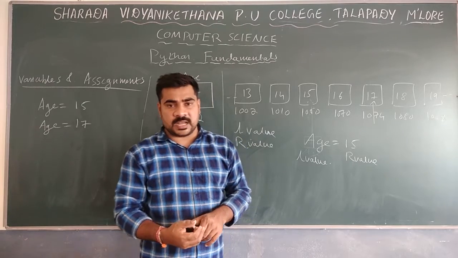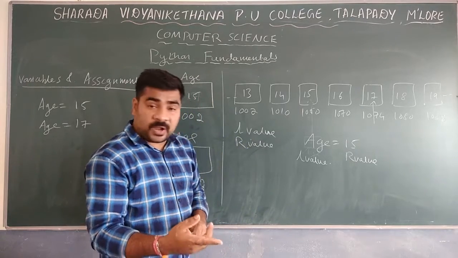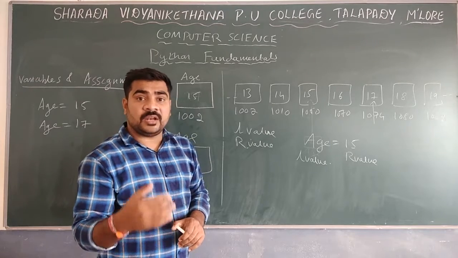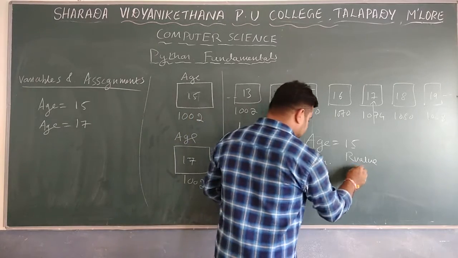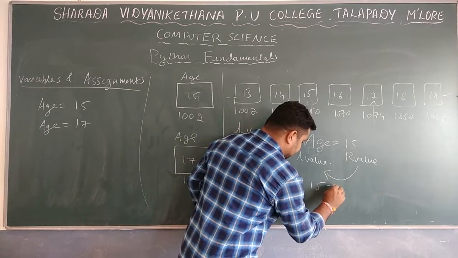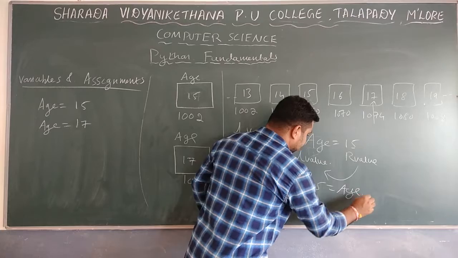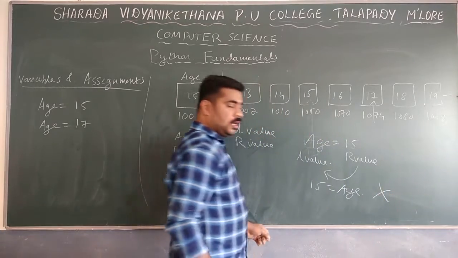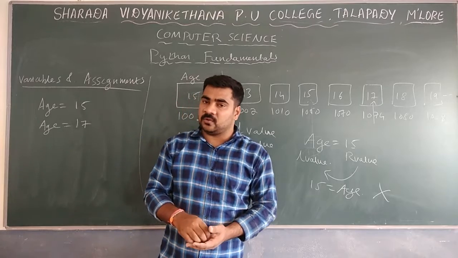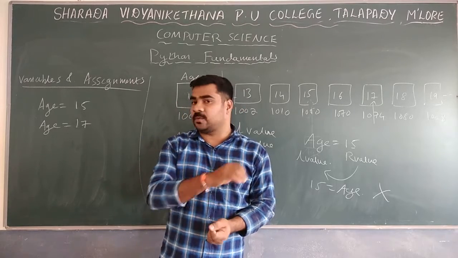When you assign, always the R value should be assigned to the L value. Remember, always the R value should be assigned to the L value. This is the correct one. This is not possible: 15 is equal to age. This will give an error. Always the R value is assigned to the L value in programming languages.